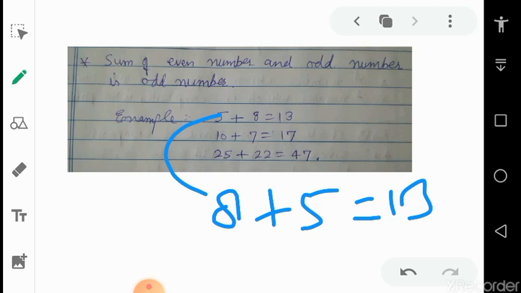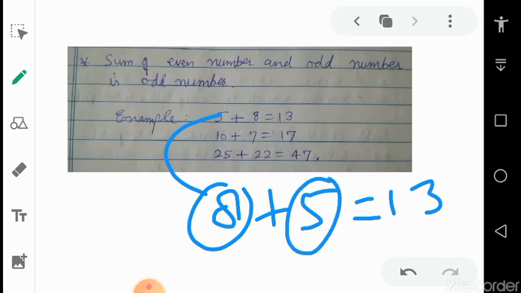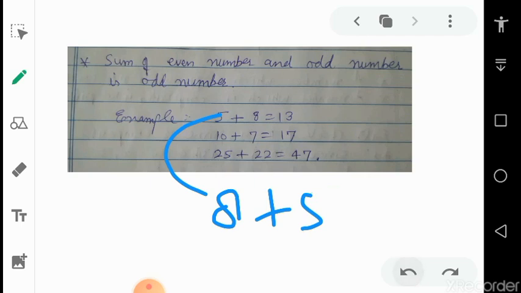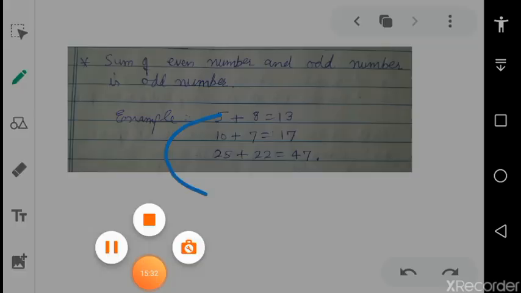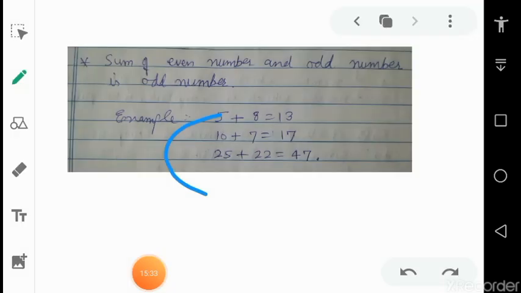As this is the commutative property, so in class 6 you will learn about this. 5 plus 8 equals 8 plus 5, so it will not change the answer, and our property holds true. So we can say the sum of an even number and an odd number is odd, so 13 is the odd number. The second one is 10 plus 7 is 17. Again, the sum of even and odd is odd.